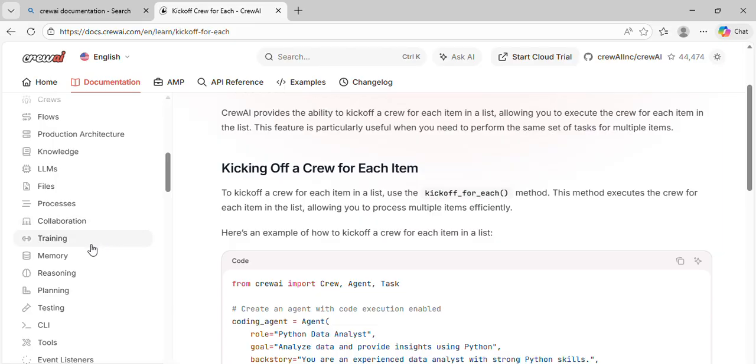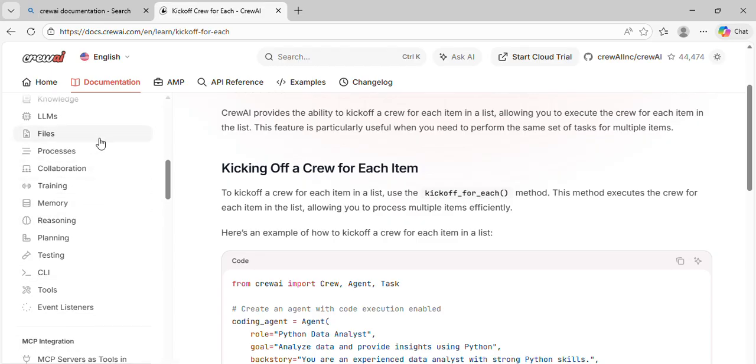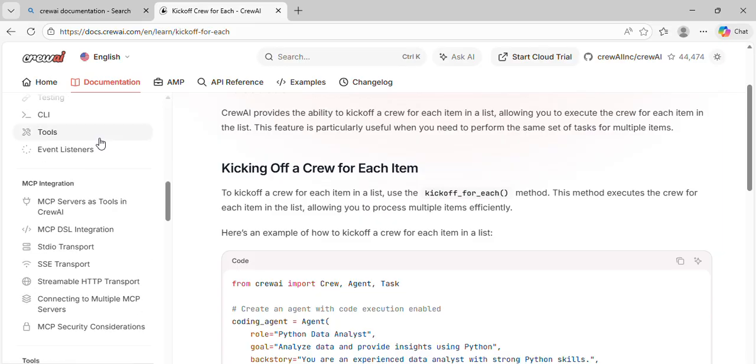Memory, planning, knowledge: this couple of parameters will be left. I will be covering these topics in upcoming classes.